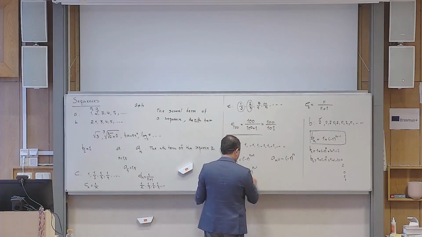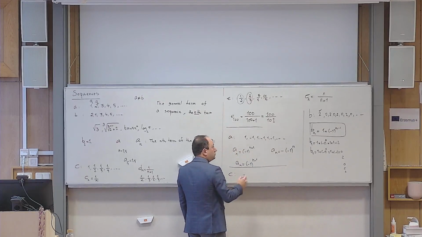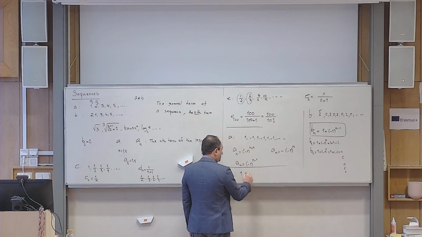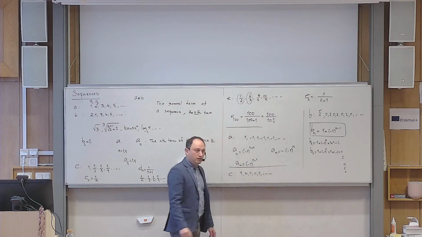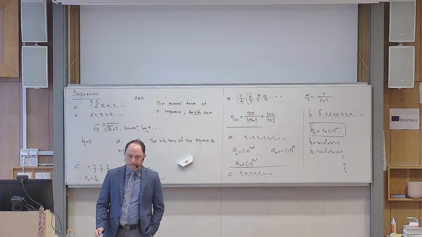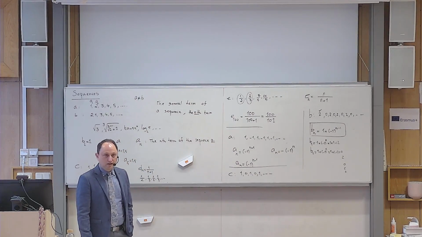Okay, but can you solve the other one now? I think this should be simple for you now. So if instead of 2, 0, 2, 0, I have 1, 0, 1, 0, 1, 0. So what do you think about this one? Yes? 1 over 2 plus minus 1 to the power of n minus 1 over 2.